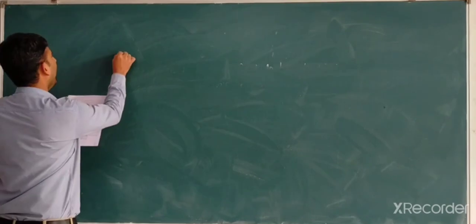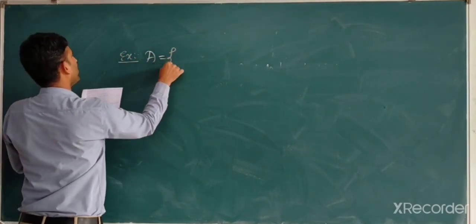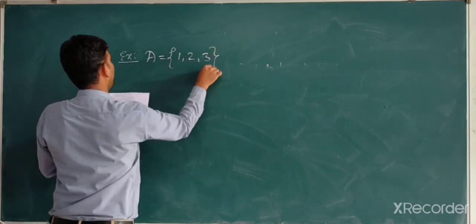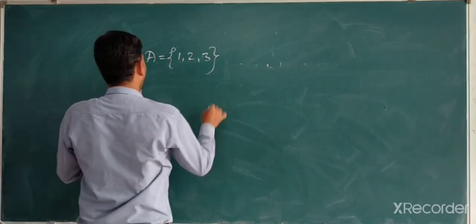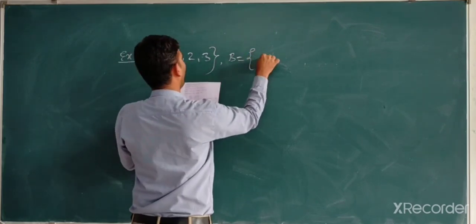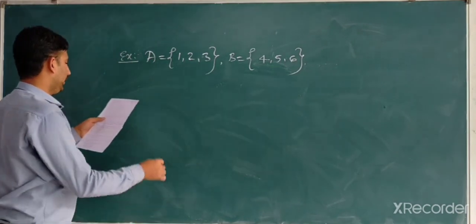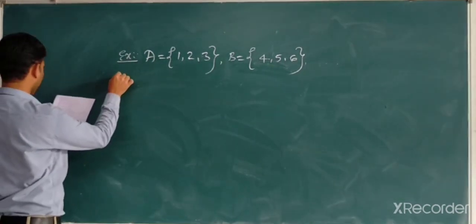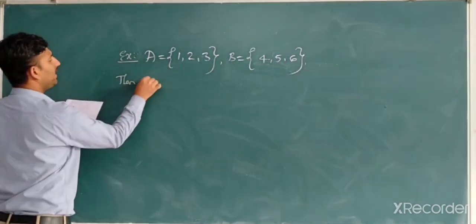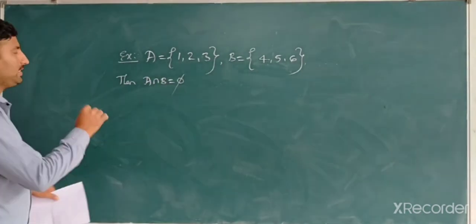Example: A is equal to 1, 2, 3, and B is equal to 4, 5, 6. Then A intersection B is equal to empty. There will be no common element between A and B.